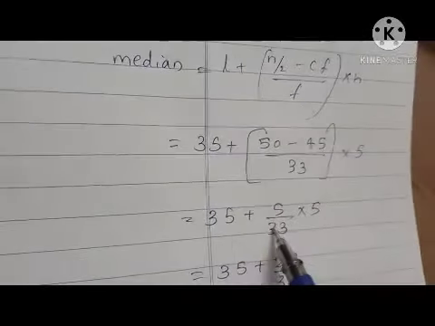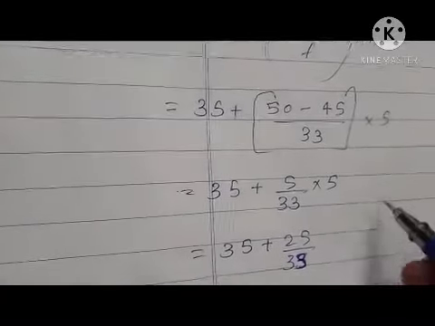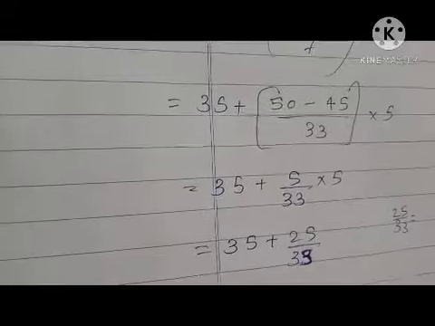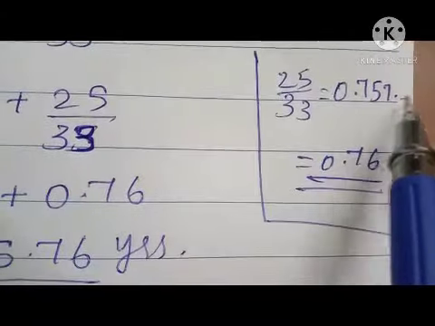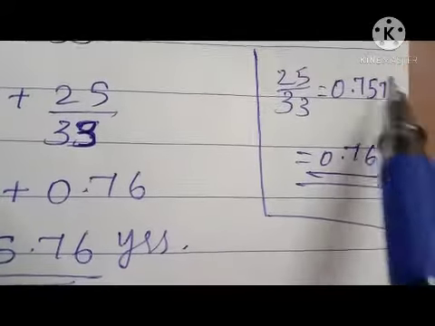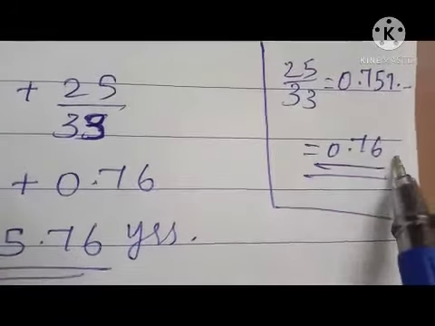Then we got 5 by 33 into 5, that is 25 by 33. Then we have to find 25 by 33 by the long division method up to 3 digits. That will give 0.757 etc. So we can correct it to 2 places. This digit is greater than 5, so we can add 1 to the remaining. So 0.75 becomes 0.76.